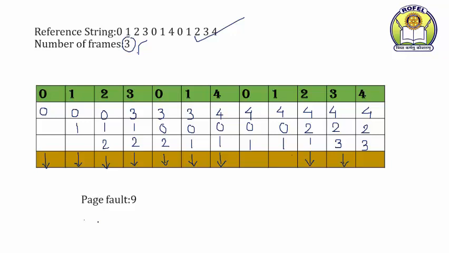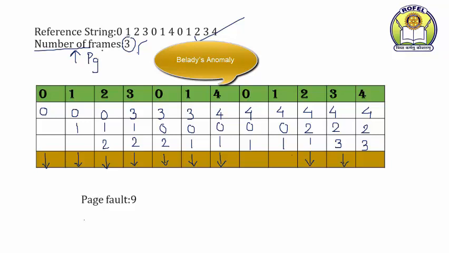So at the end of the execution of the algorithm, you have to specify the number of page faults. Now remember, when we are working with the first in first out algorithm, there is a problem called Belady's anomaly. That means as the number of frames increases, the number of page faults also increases. This you have to remember, and we will see the same thing.